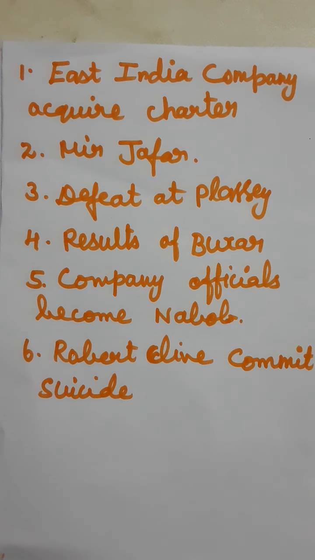First one, East India Company acquired charter. When did the East India Company acquire a charter from the England ruler? What is the meaning of this? Shall I read the answer? In 1600, the East India Company acquired a charter from the ruler of England. Queen Elizabeth granted a right to trade with the East. This meant that no other trading group in England could compete with the British.